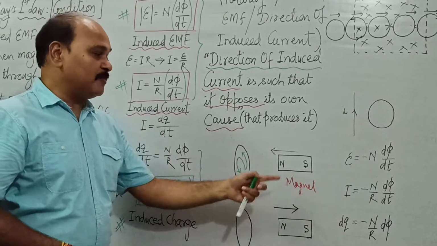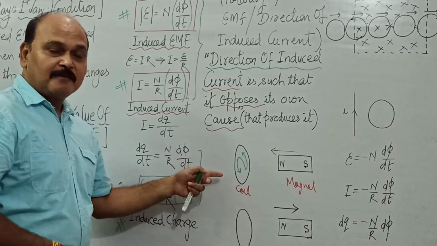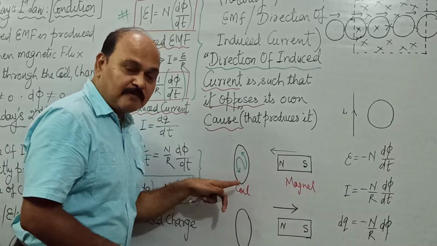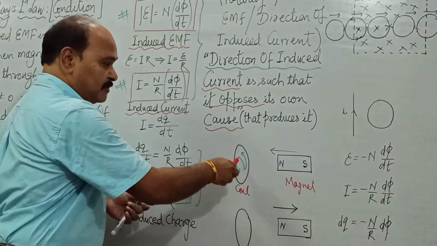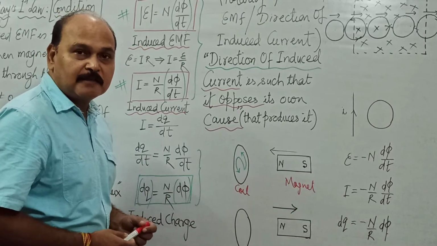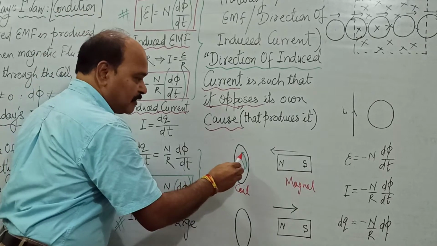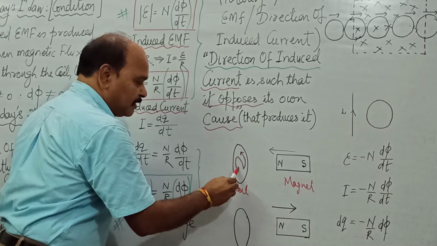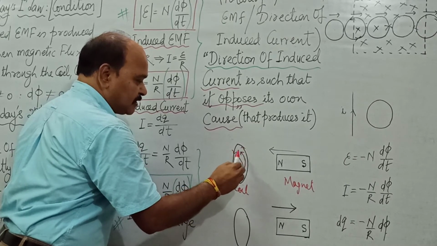It can oppose the motion of this magnet towards itself. So this coil can oppose the motion of this magnet towards itself only when this end of the coil, which is facing this north pole, itself acquires north pole polarity. And this end is going to behave like a north pole only when the current flows in anti-clockwise direction.